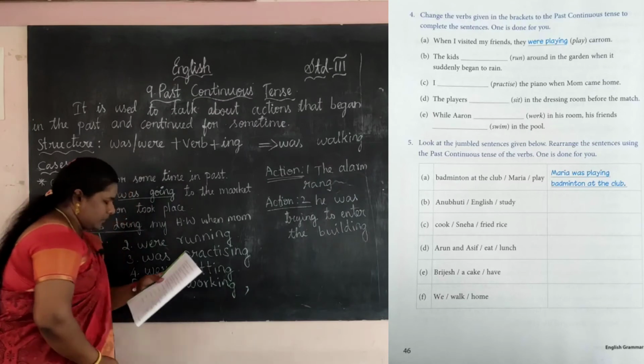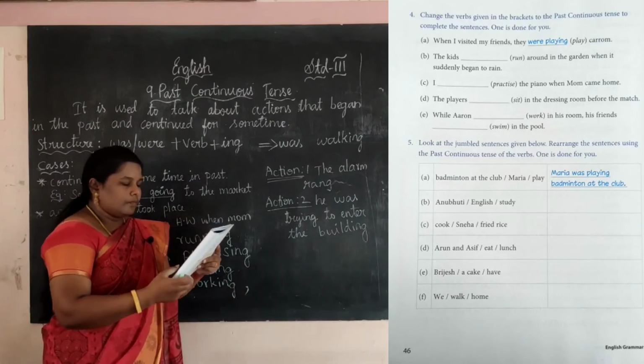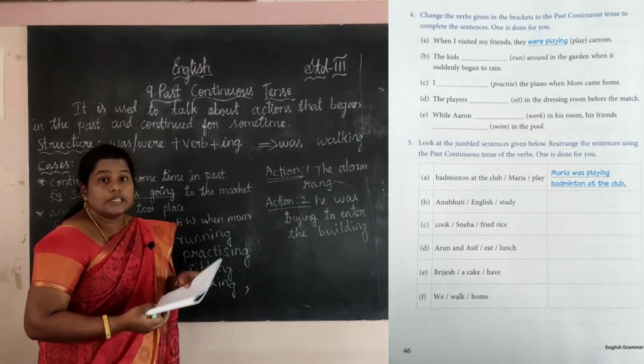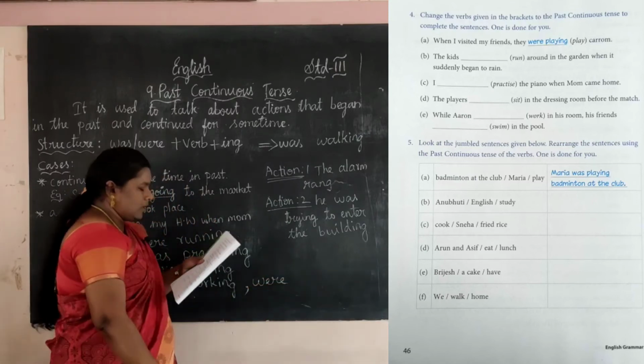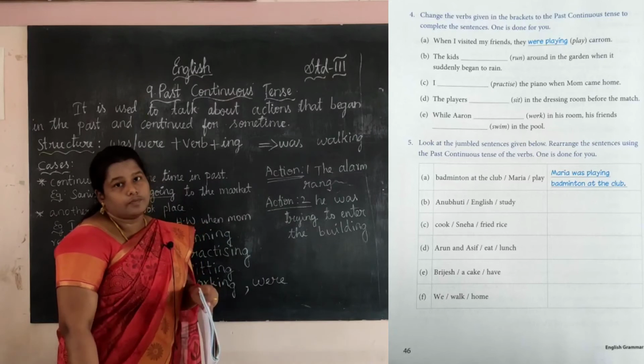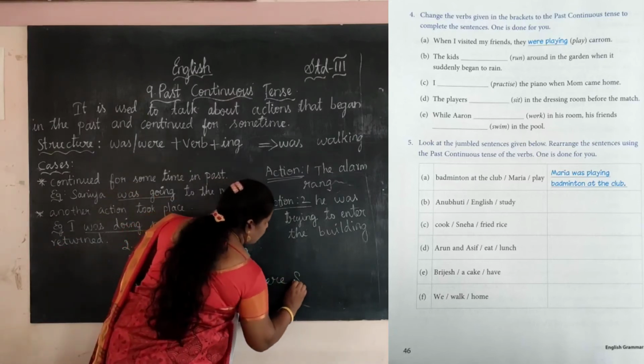And one more. See in the last line, his friends. His friends means it is plural, so we want to use were. Swim is the verb, so we want to write swimming.